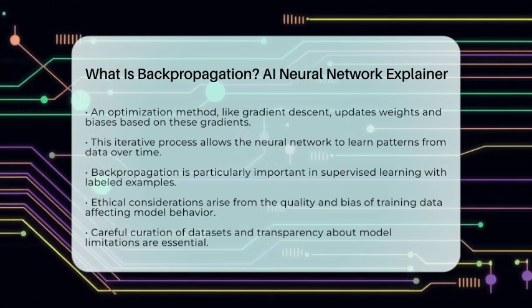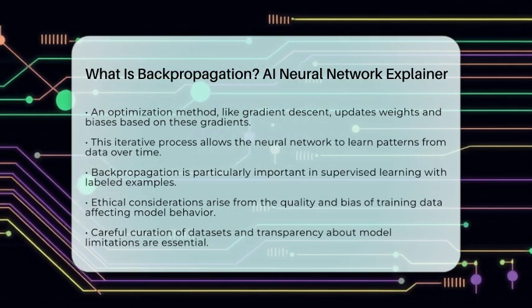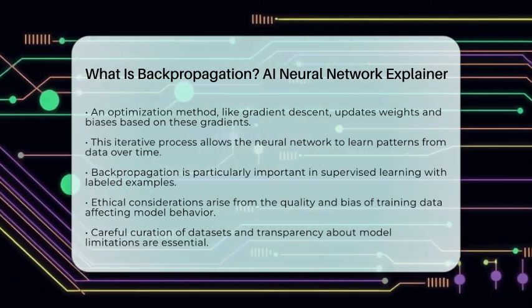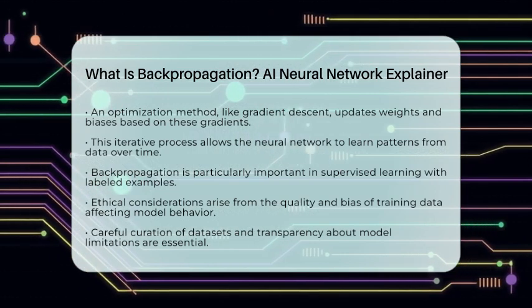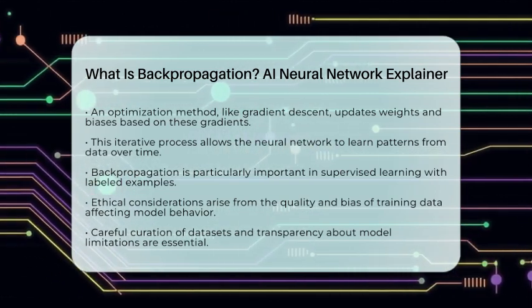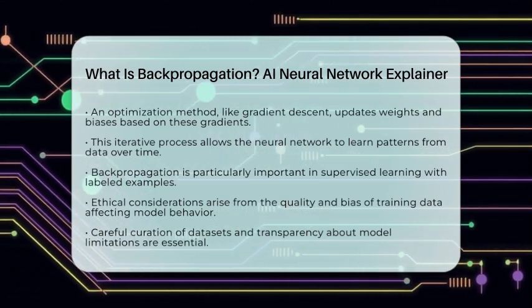In essence, backpropagation is the algorithm that enables neural networks to improve their performance by minimizing errors through calculated adjustments of internal parameters. This process is fundamental to modern artificial intelligence and machine learning, allowing for the advanced capabilities we see in today's AI applications.